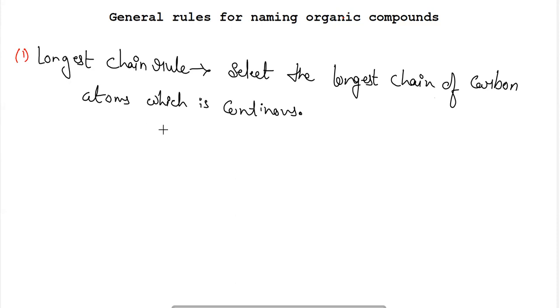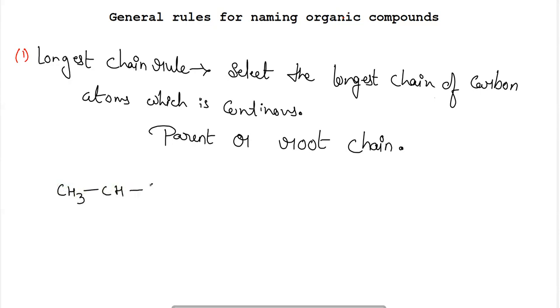That particular chain will be termed as the parent chain or the root chain, and it will give the parent name to the branch chain and the substituent groups. So here, if I am taking an example, this is the example which I have taken here.